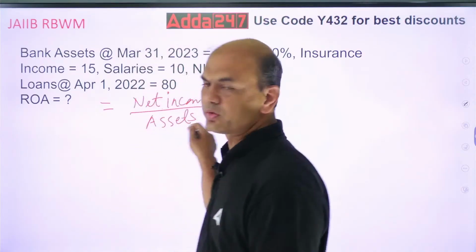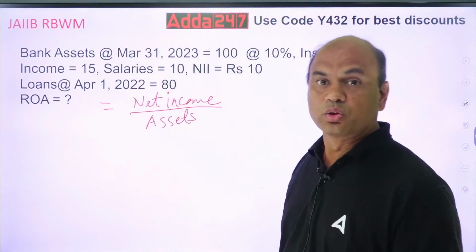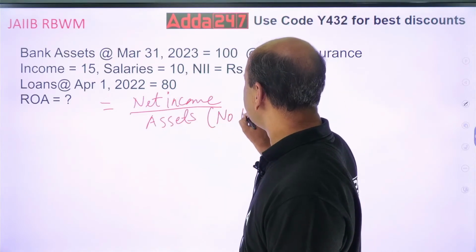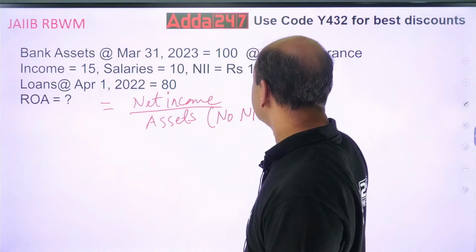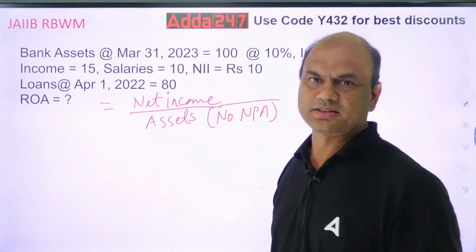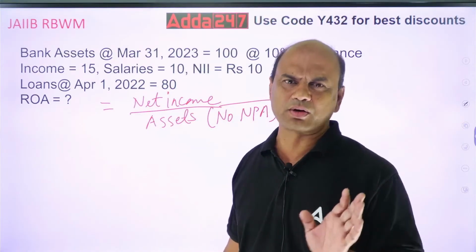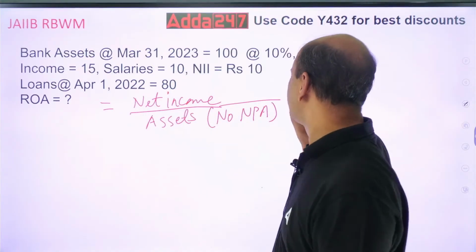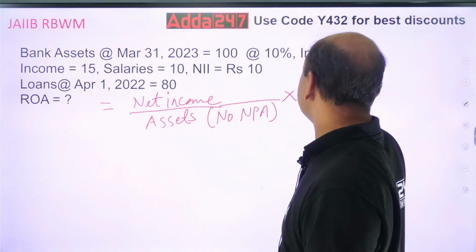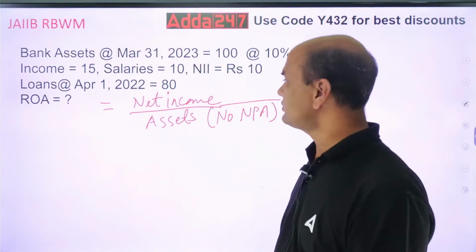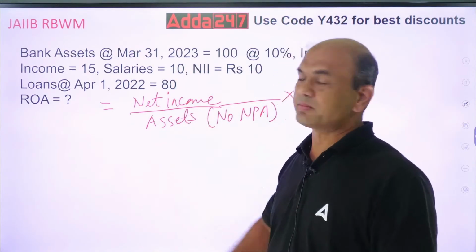Whenever you consider these assets, no NPA should be included, NPA should be excluded from this. So net income upon assets is your basic formula of ROA. Into 100 if you want, you can make it. Whenever you want anything in percentage, you can multiply by 100.